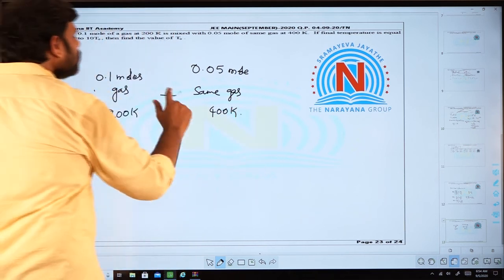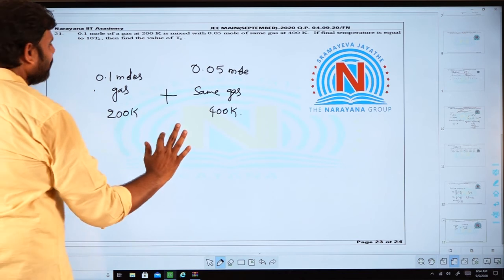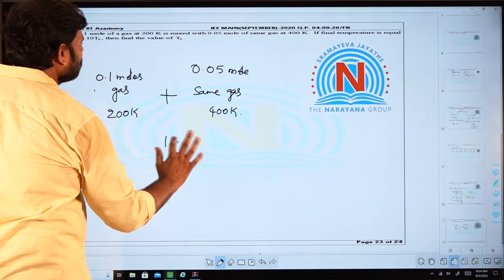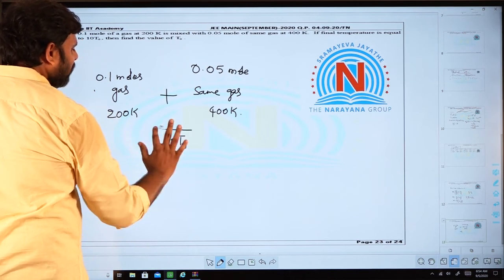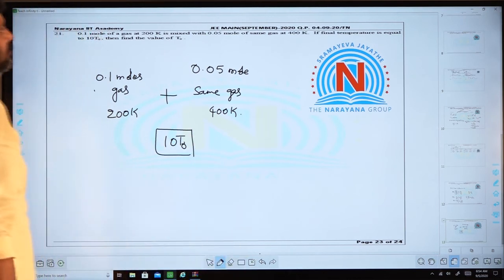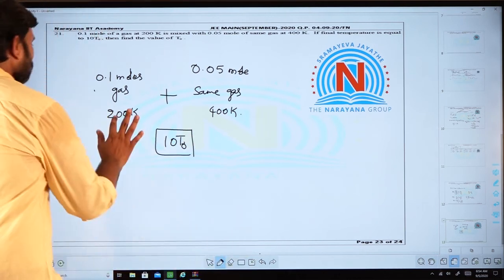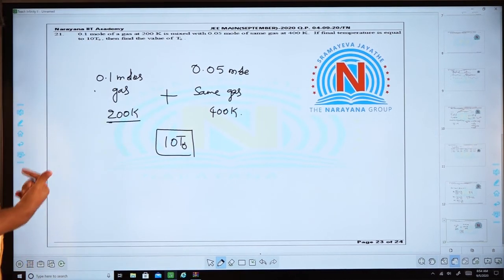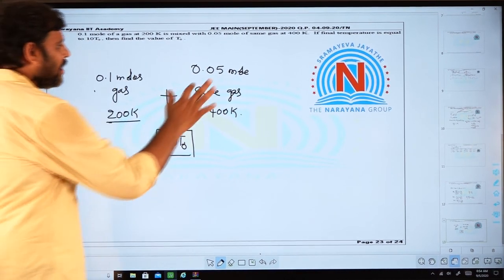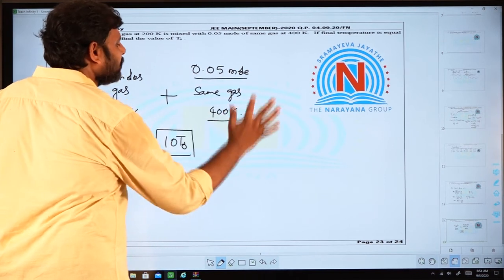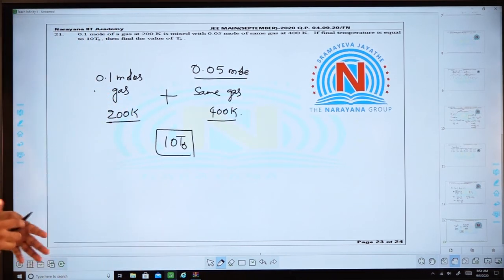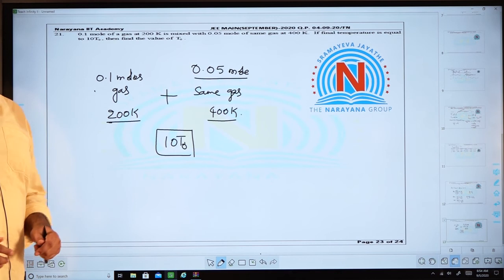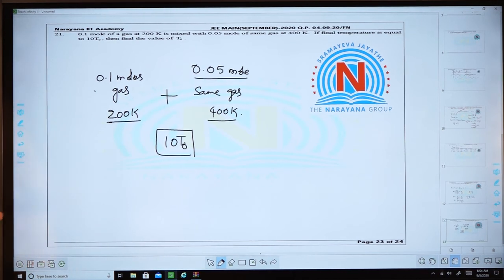So when these two gases are mixed, the final temperature is found to be 10 T naught. What is the value of T naught? This is what is asked in the question. So these many moles of the gas are at temperature 200 Kelvin, and these moles of the same gas are at temperature 400 Kelvin, and when they are mixed together, this will be the final temperature, and you are asked to find out T naught.